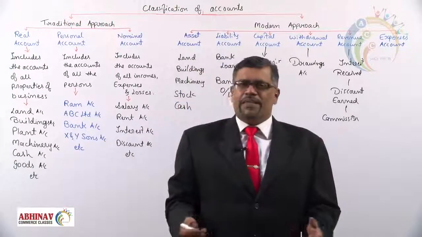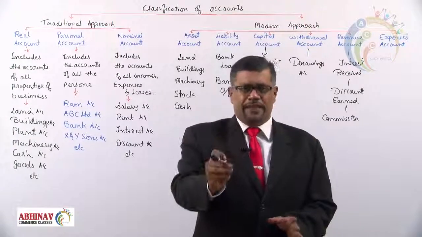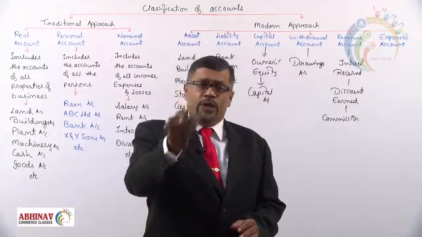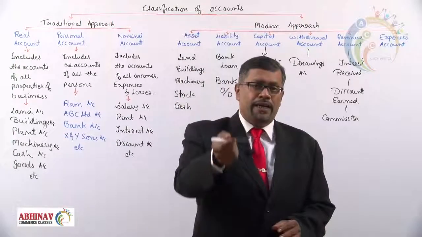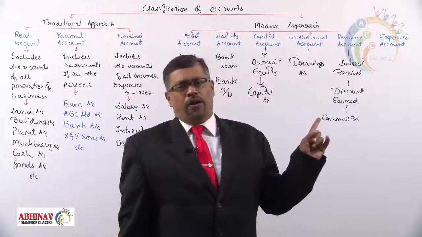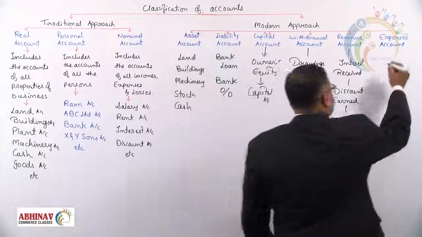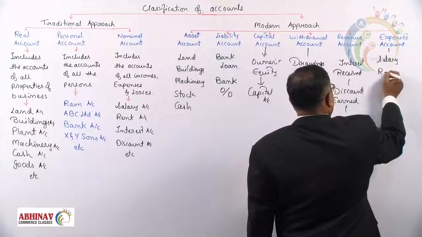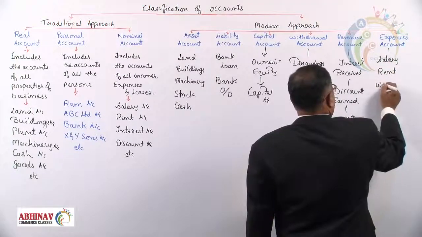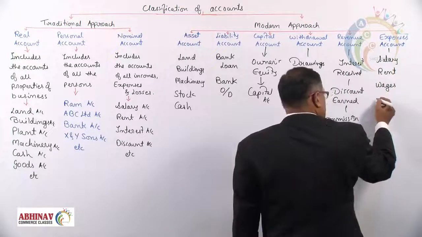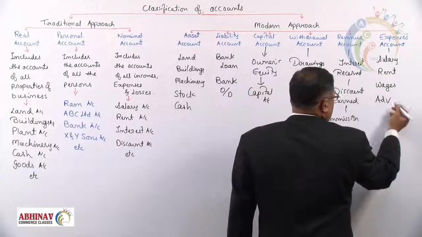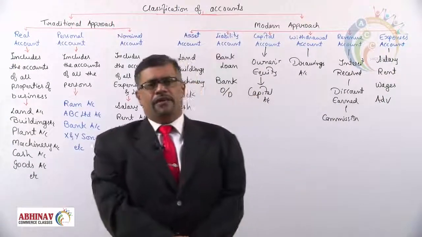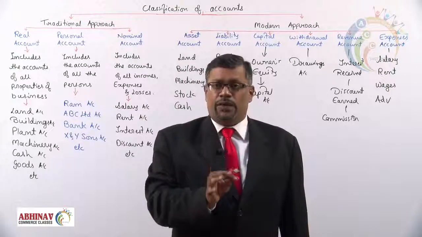Expenses. Basically, expense means what? Money spent. In accounting, expense is money spent to earn income. Money spent in anticipation of income, we call it expense, like salary account, rent account, wages account, any advertisement account, etc. Money spent will be taken as expenditure. So this is the classification of an account.